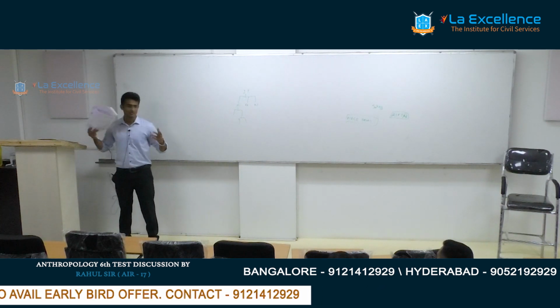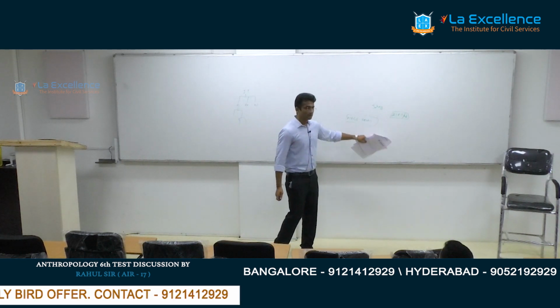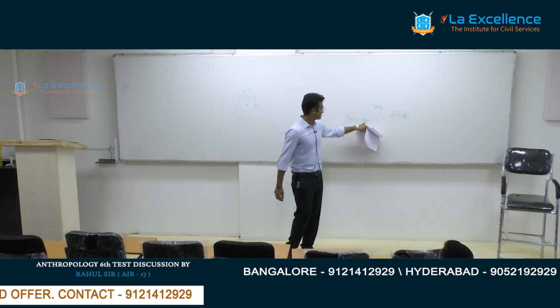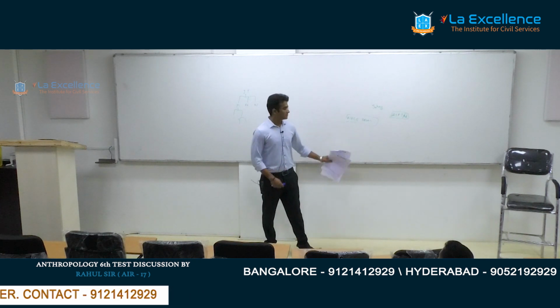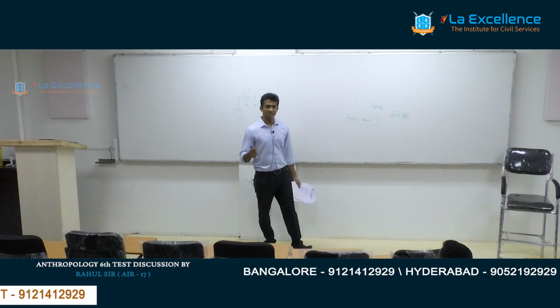D is again development related problems. R is religious changes because of industrialization and urbanization. Displacement, rehabilitation, urbanism, consumerism you can mention. So like this you can mention 9 points and give examples. Pick up examples from the Khaka report, National Tribal Policy, etc.